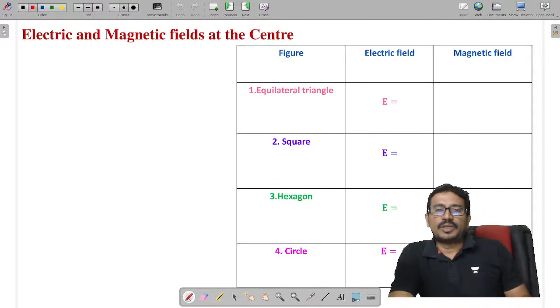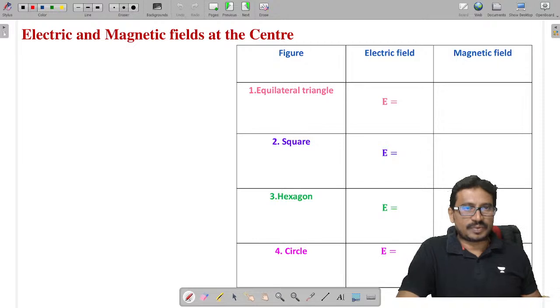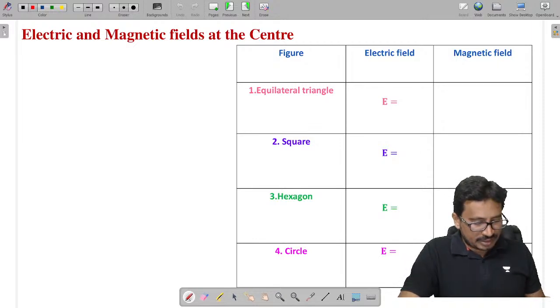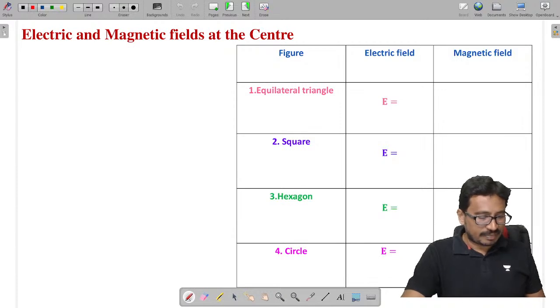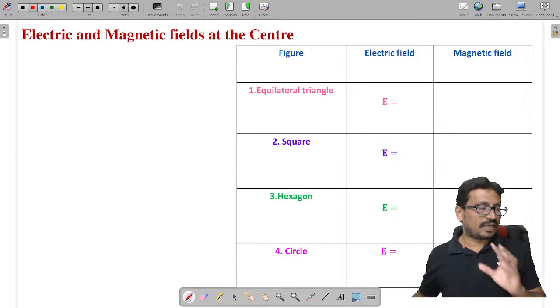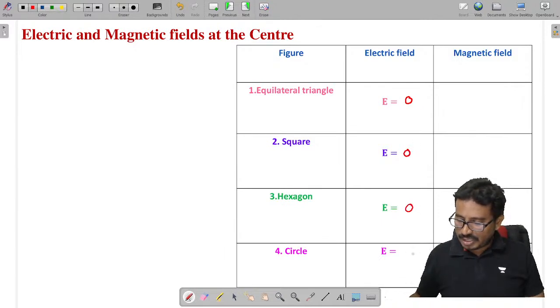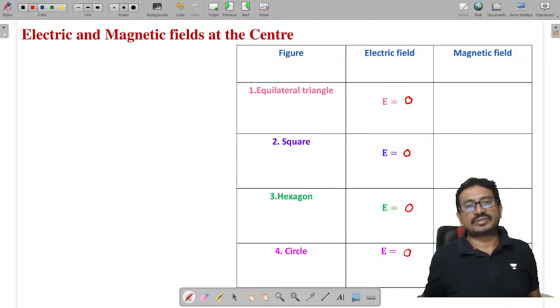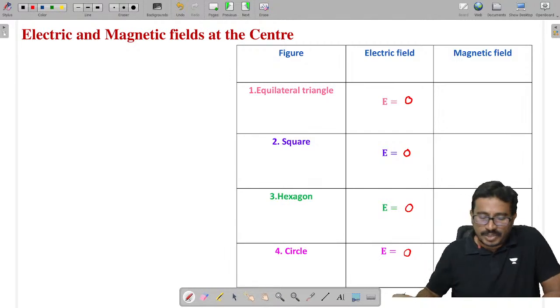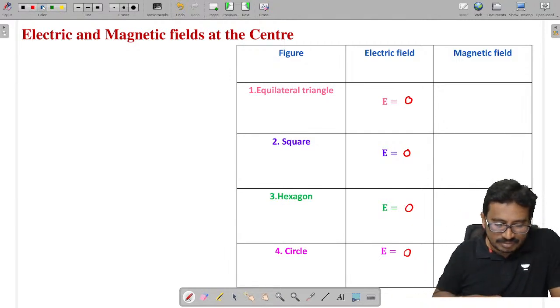Now, the magnetic field at the center is a maximum, whereas the electric field at the center is always 0. For equilateral triangle, square, hexagon, circle, for all the cases the electric field at the center is 0, but the magnetic field is a maximum.